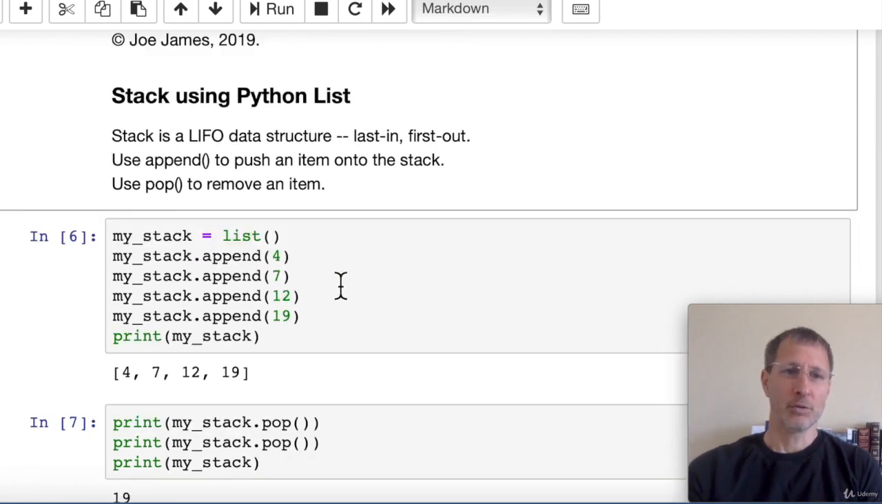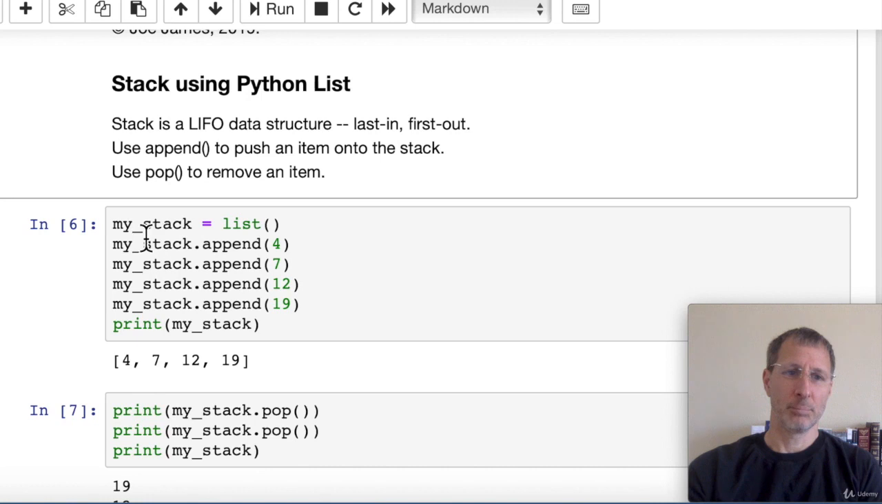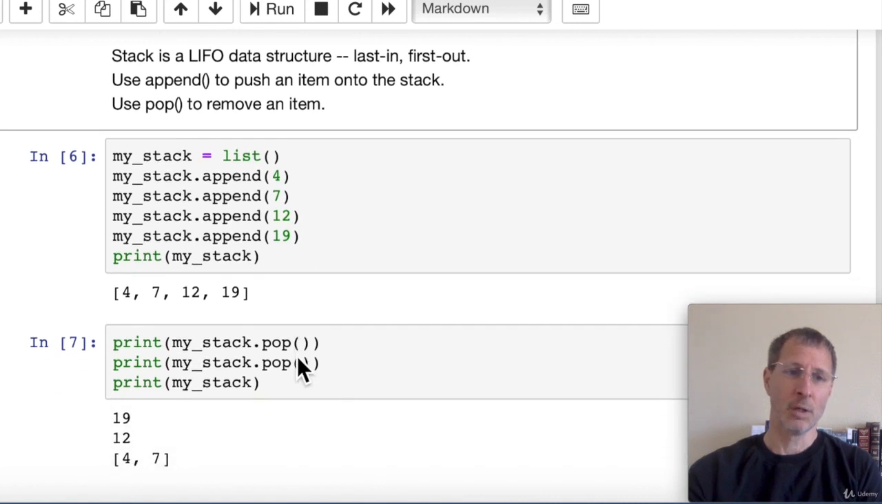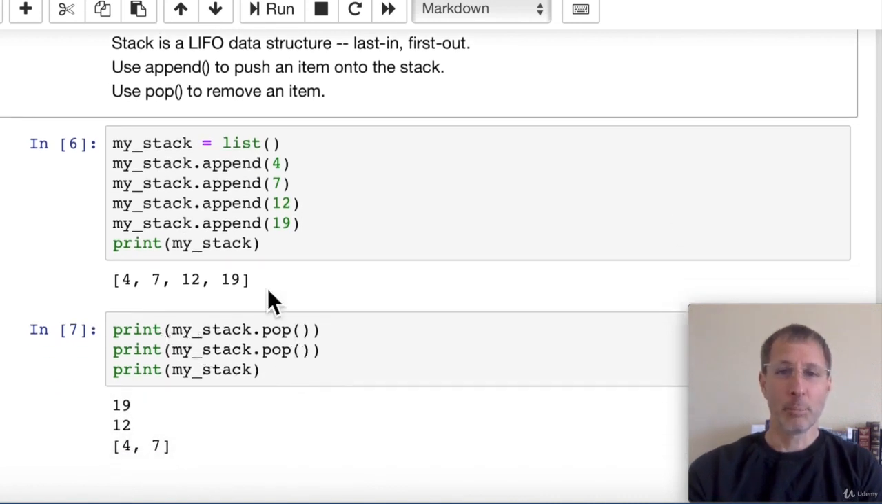So here's one implementation. Using the Python list, we can create a new stack. My stack equals an empty list. And then we can push items onto the stack using append. As here we push 4, 7, 12, and 19 onto the stack. And then when we print out the stack, we can see 4 items. Now a little more test code here. When we pop an item off the stack, we can see that we get the 19 first. When we pop the second item off, we get the 12. So it's popping off the last item first, which is exactly what we want. So that's typical stack operation.